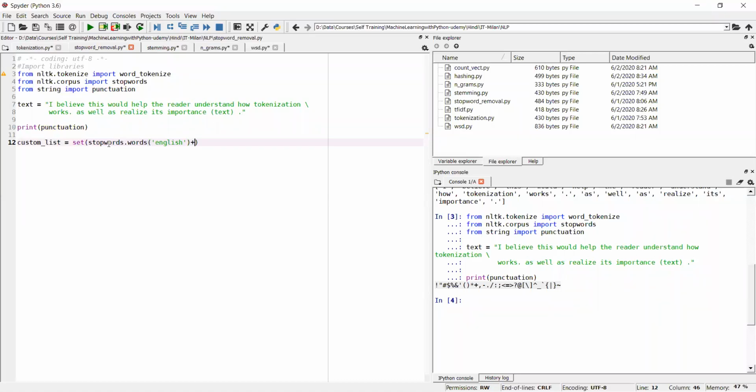Now plus list, I am converting the punctuation into a list form. Punctuation. Now execute this as well and see if there is any kind of typo. Okay, it executed.